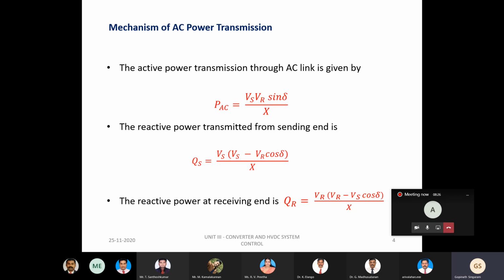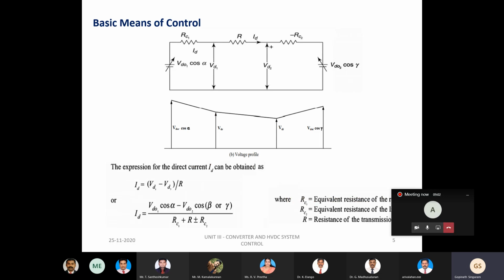which mainly represent the reactive power expression of the sending end and the receiving end voltage. When you look into these reactive power equations, we can come to a conclusion that the reactive power depends highly on the magnitude of the voltages, and it is only slightly influenced by the angle delta. So these are some of the basics we might already be aware of.